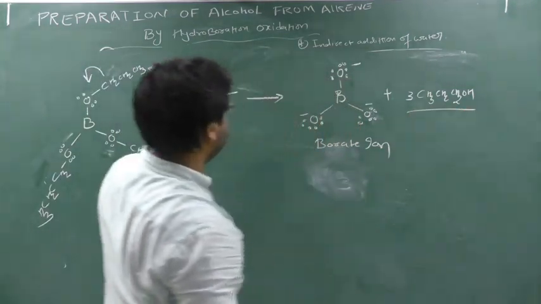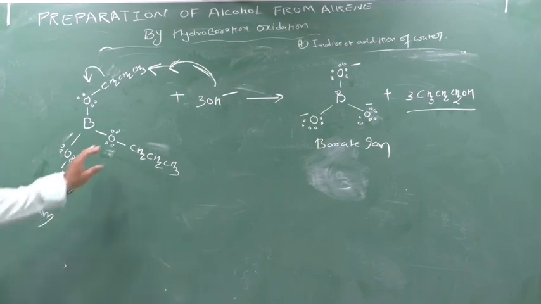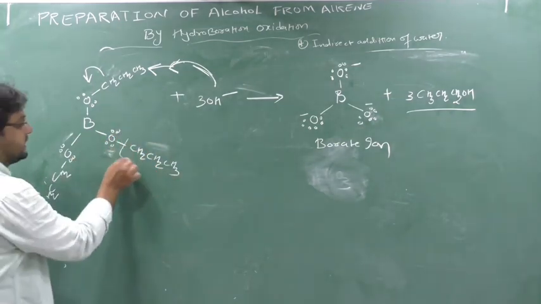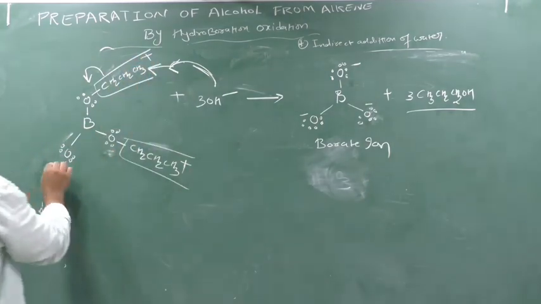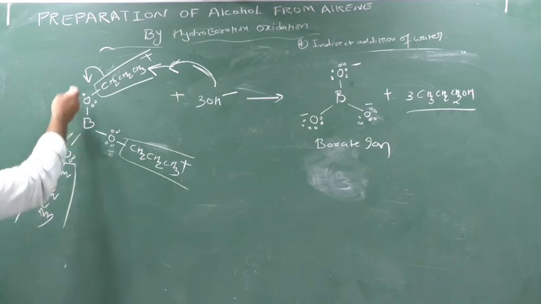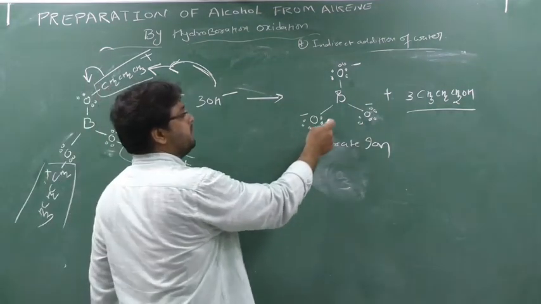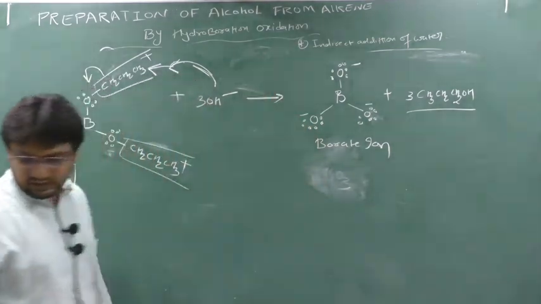So this is known as the oxidation, and the previous step was hydroboration. Clear this part? Understood why this plus is coming? So this is acting as a plus here, this is also acting as a plus here, and this is also acting as plus. It will be removed as a plus. So when plus is going, what will it release? Minus, minus, minus. Count the lone pairs, complete the octet and do the reaction. Clear? Thank you.